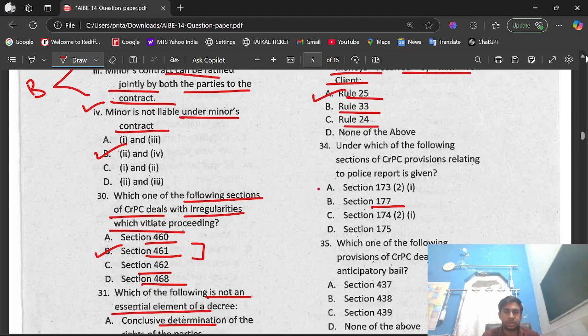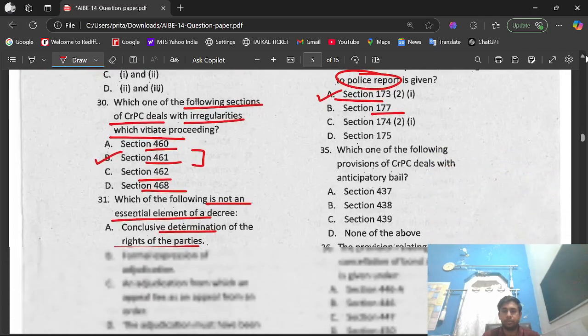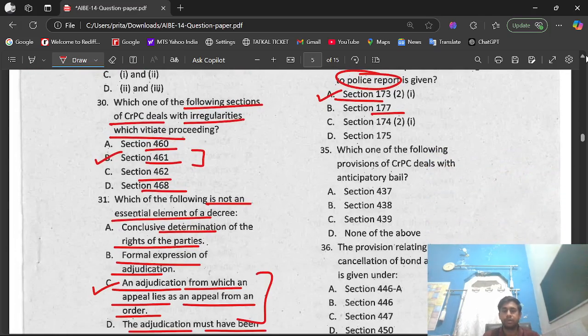The right option is option A, that is section 173, subsection 2, clause 1. So this is the section which is related with the police report, to give that report, to submit that report.